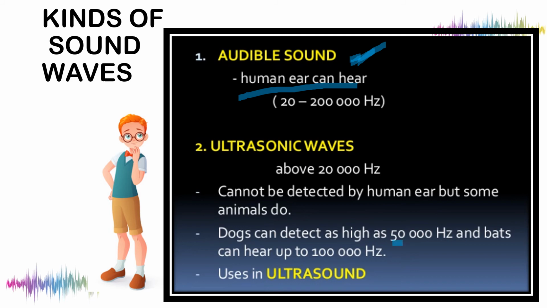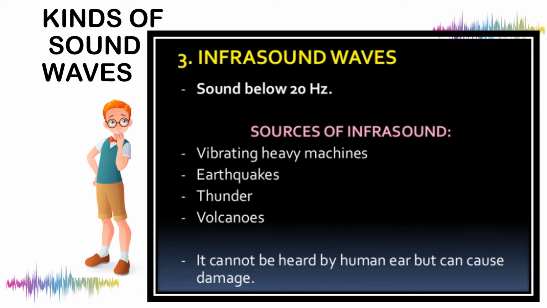Dogs can detect 50,000 hertz, and bats can hear up to 100,000 hertz, used in ultrasound. While in infrasound or infrasonic waves, the sound is below 20 hertz, the source of which is the vibration of heavy machines, earthquakes, thunder, and volcanoes. So it cannot be heard by the human ear, but can cause damage.